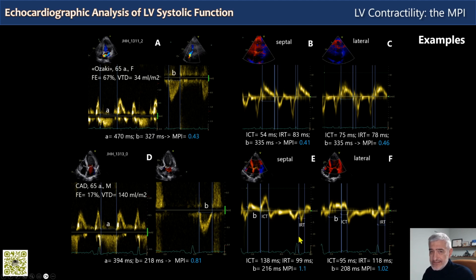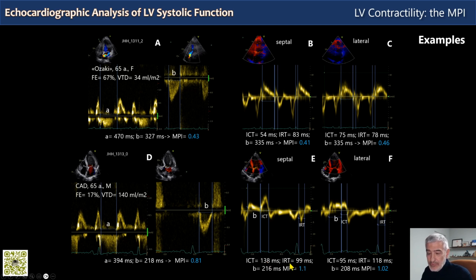And finally, the last thing you should note is that by directly having the numbers of the isovolumic contraction and isovolumic relaxation, we can say in this patient, who has a global dysfunction, that the prolonged MPI is secondary to both a prolonged ICT and a prolonged IRT, but the ICT is much more prolonged compared to normal values than relaxation.